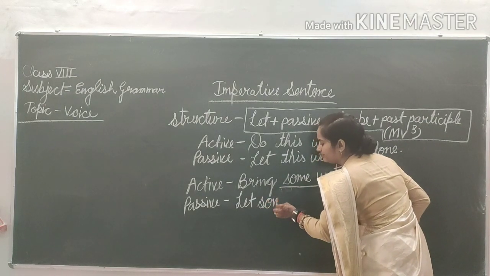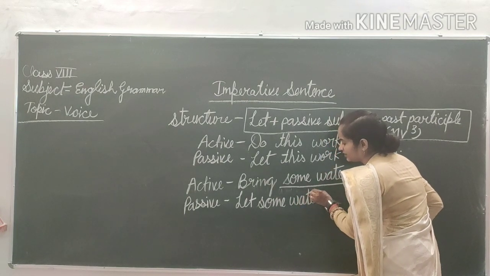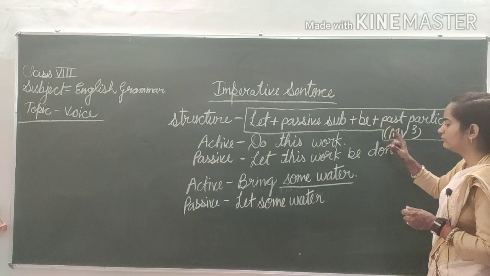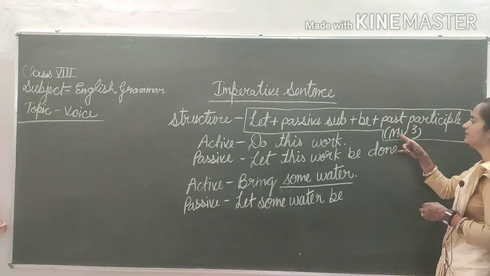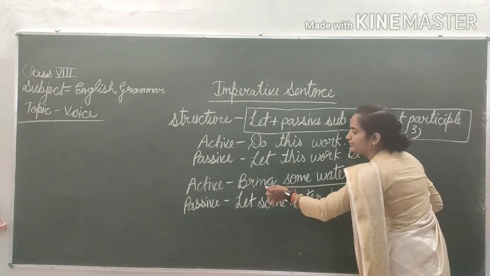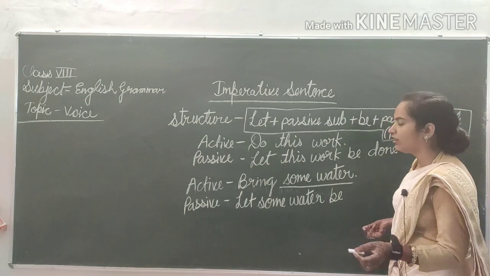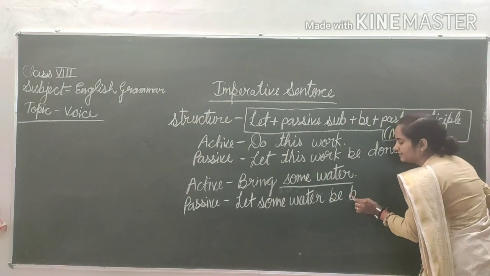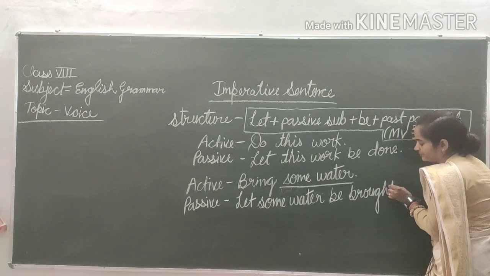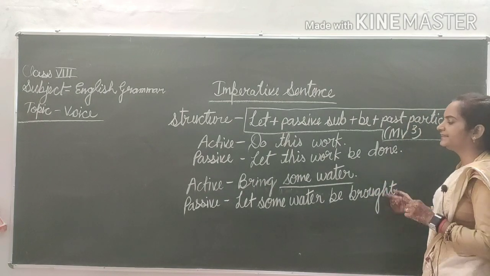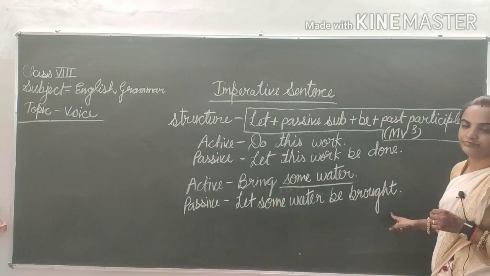Let some water. Now what will become? Be. Let some water be. Now MV3, find out MV3. Bring is the base form of the verb and brought is your MV3. Your sentence has completed: Let some water be brought.